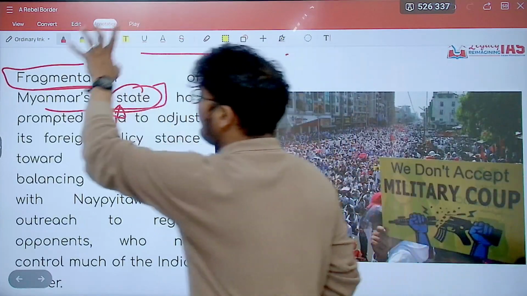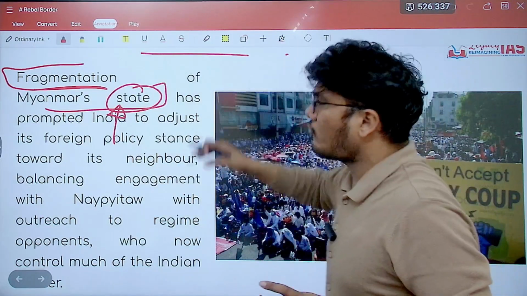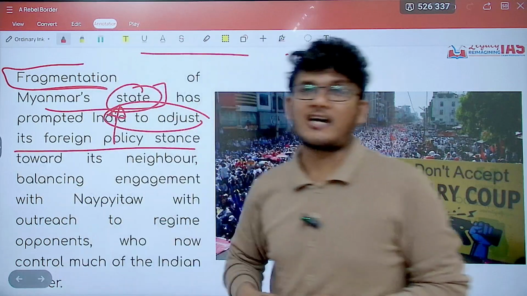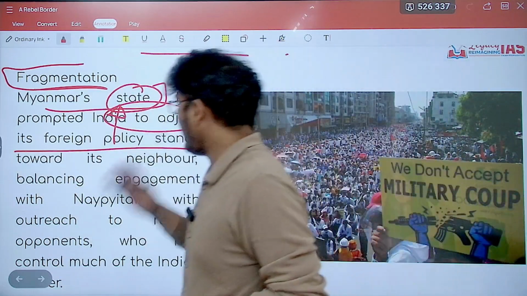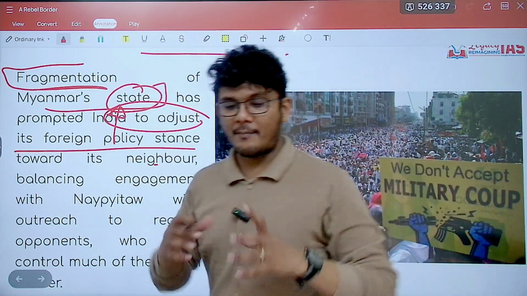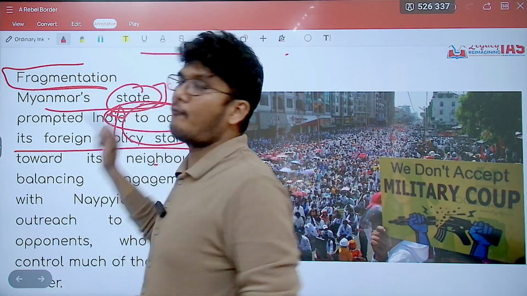So there has been fragmentation, the breakup of the government entity, because of which it has prompted India to adjust its foreign policy stand towards its neighbor, that is Myanmar. Since fragmentation is there, we have to basically adjust our foreign policy.